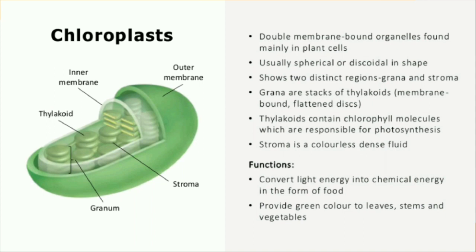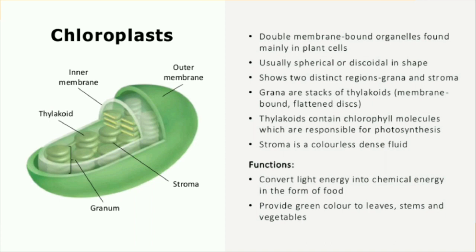Usually these chloroplasts also contain various yellow or orange pigments in addition to chlorophyll. And this internal organization of the plastids consists of numerous membrane layers embedded in a material called the stroma.